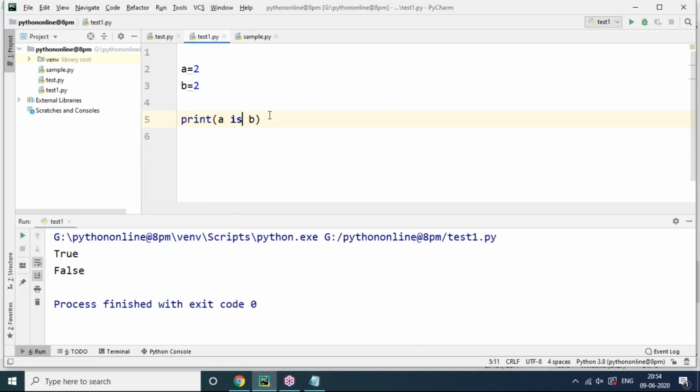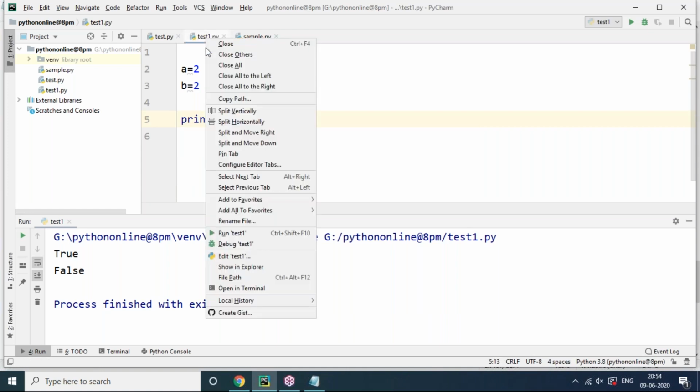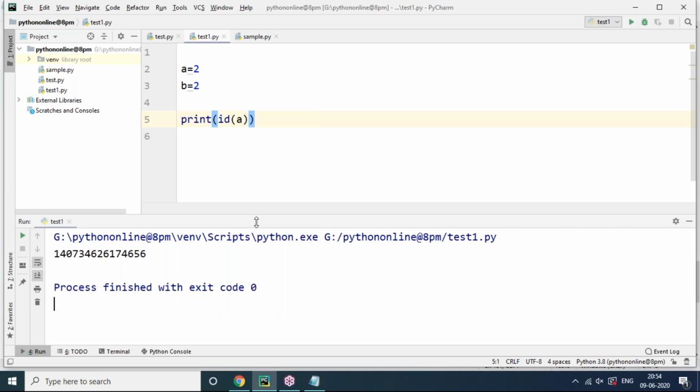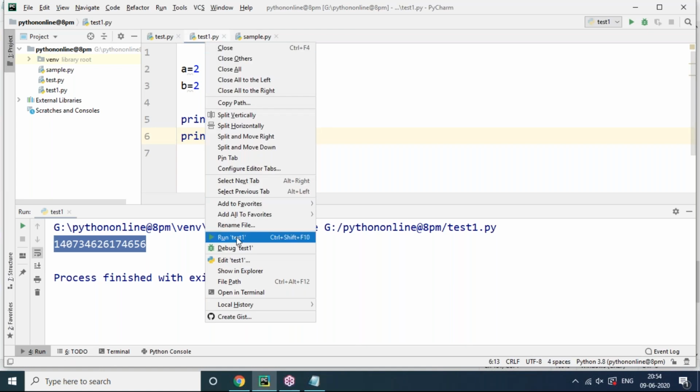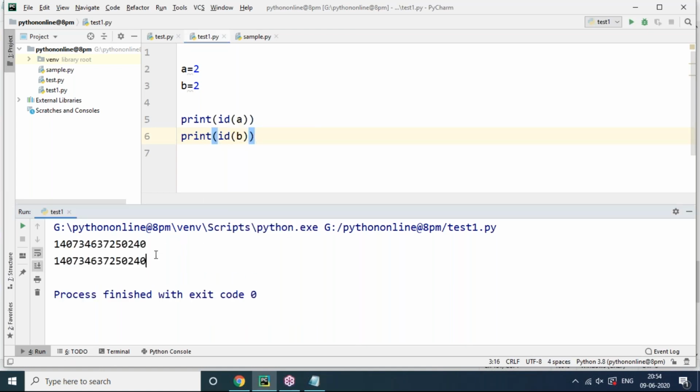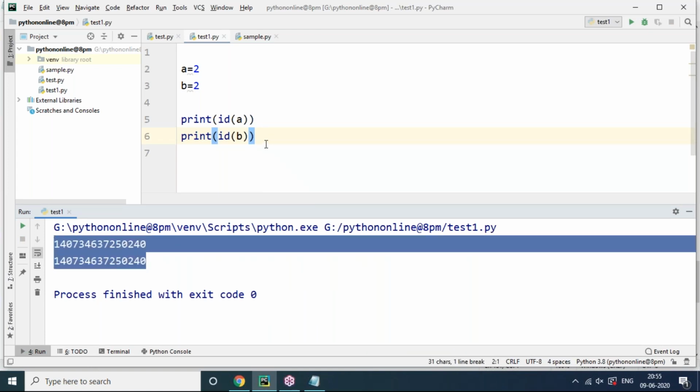Let's check quickly here. For example, a value 2, b value 2. I want to get the id of a. id is a built-in function, I said. It returns the memory address of the variable. Now run this. So the id of a means the memory address of variable a, this is the actual memory address. Let me check the memory address of b also. Now print id of b. Let's run this one. You can see the id of b and the id of a are both the same memory address. Observe here, the same unique number.